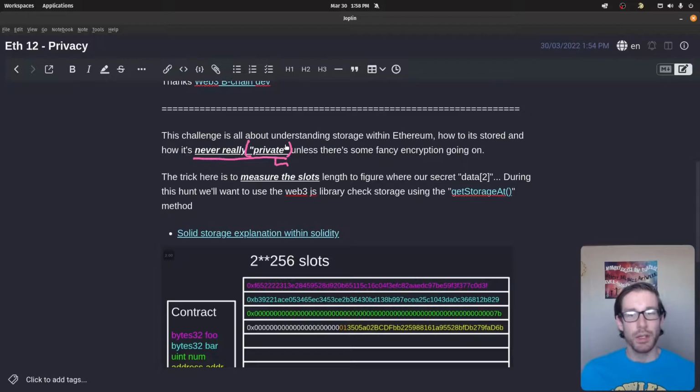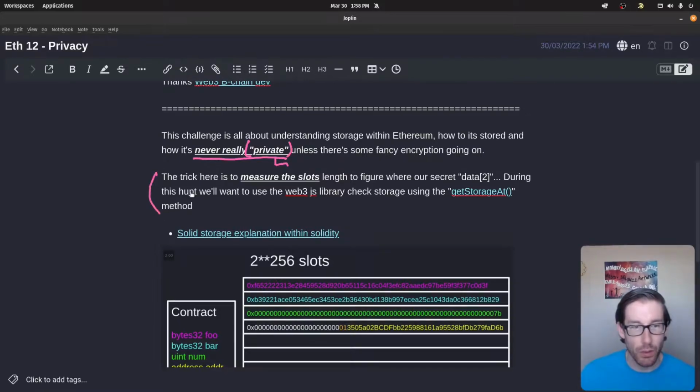When this mistake occurs and you've not encrypted the data prior to putting it on chain, the data is accessible to anybody that has access to the blockchain, which is everybody. And to access and look at it, you have to understand how to look at storage within the blockchain and on certain contracts.